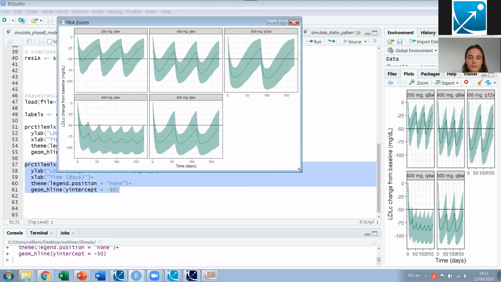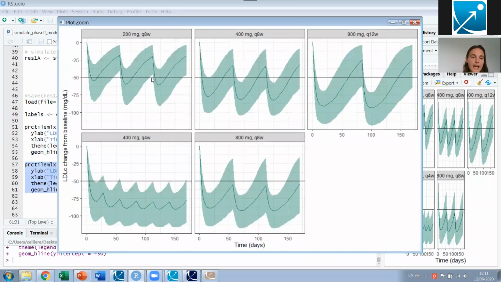That's this plot here. And the black line represents the 15 milligram per deciliter change from baseline that I would like to achieve. And what I see here is that only the dose that is given every 4 weeks manages to have most of the individuals below this threshold. All others are not frequent enough or not strong enough to really have a strong decrease that lasts long enough before the next dose arrives.